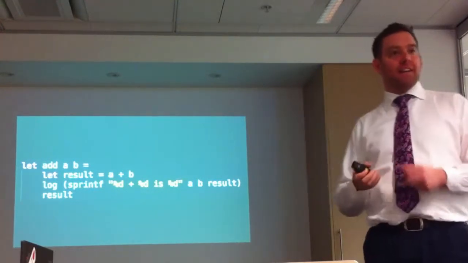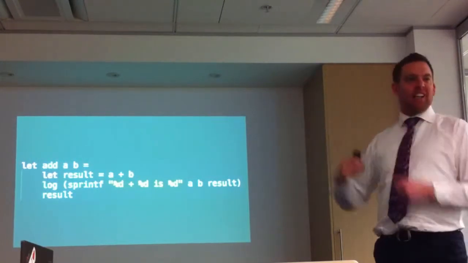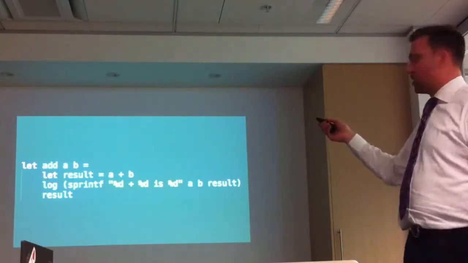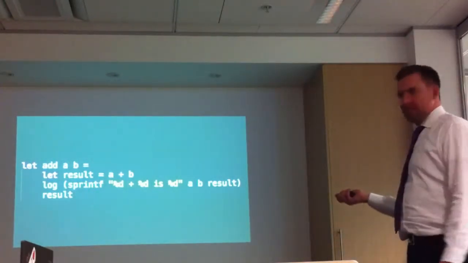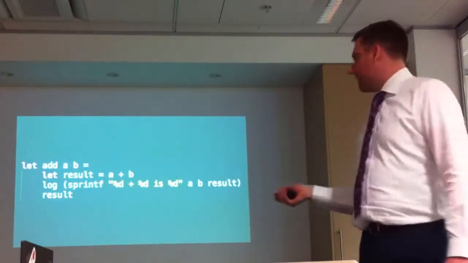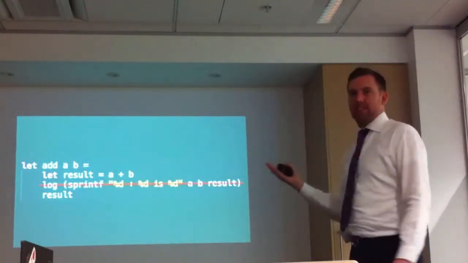It's like string format, it's the same thing. So it is just going to return that in one nice string. So it's going to log that string for me, and return the result. So everything about this is pure except the log thing. So if we get rid of that, it's a pure function. And we're happy.